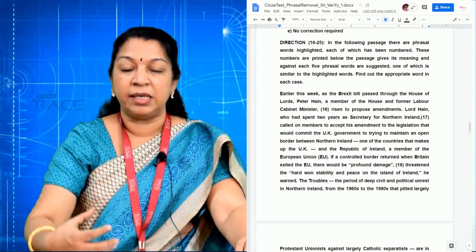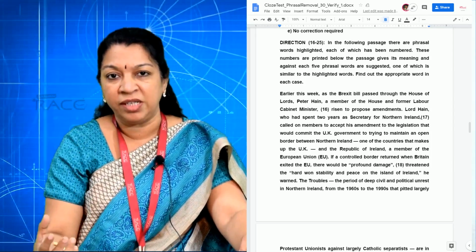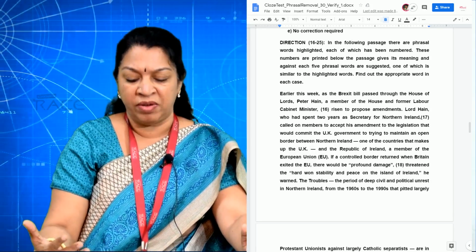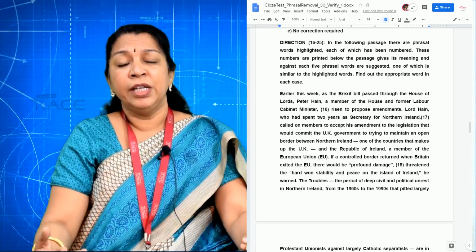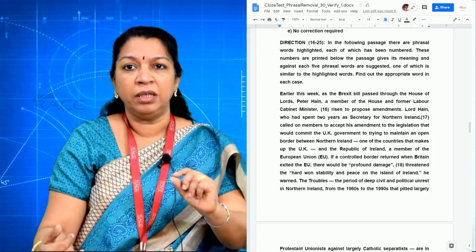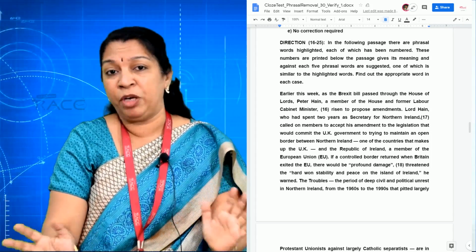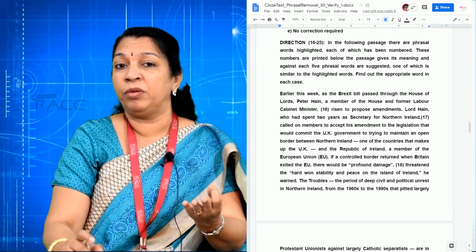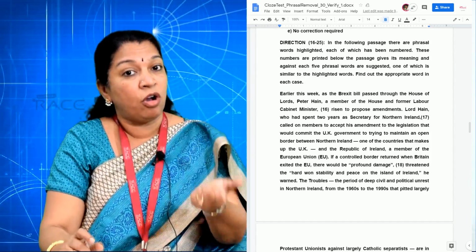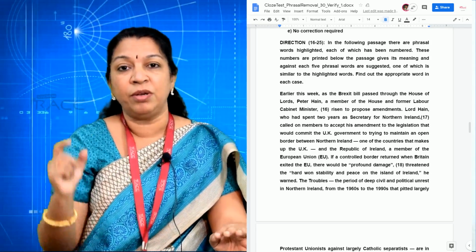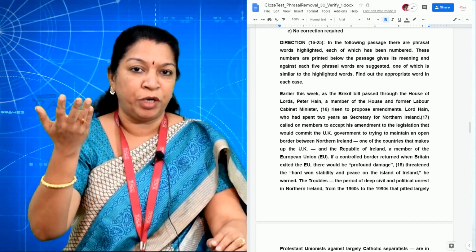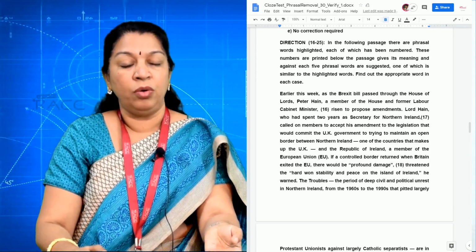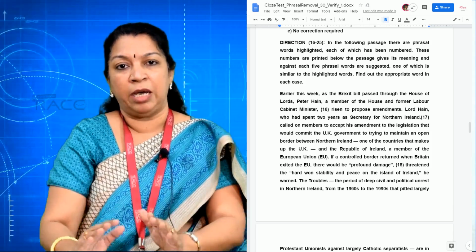So please practice such kinds of passages with various books or websites you will get. When you practice like that, you will understand which type comes, because we cannot expect that it will come only in one way. It can be three questions based on such patterns. When you use them two or three times, you yourself will understand. Is that clear? This is how you need to practice vocabulary.